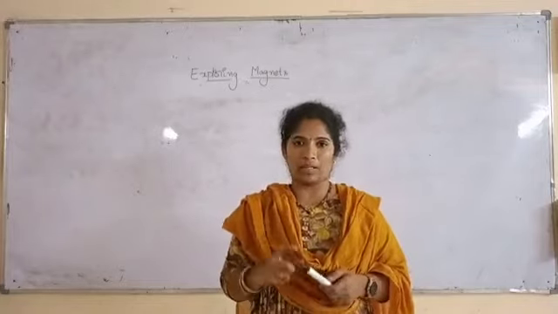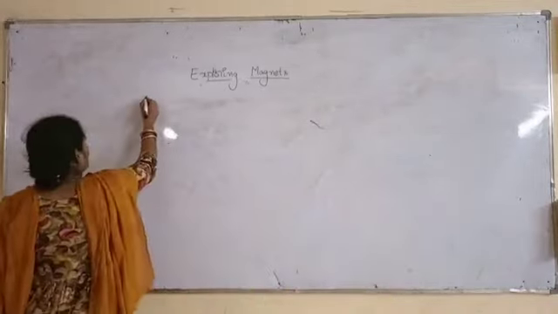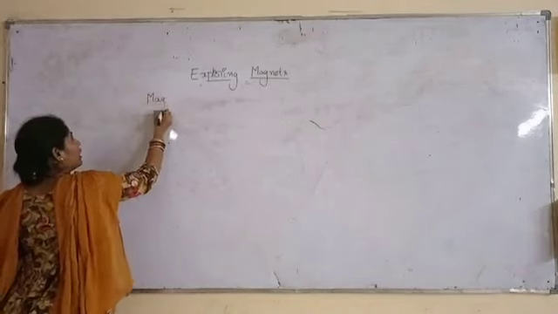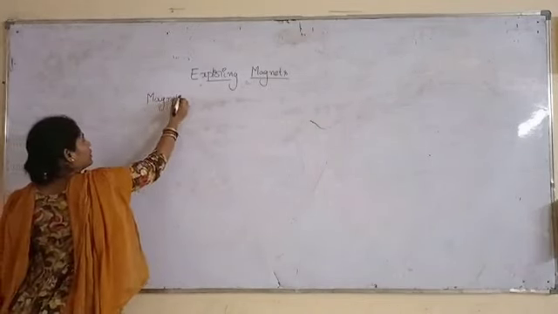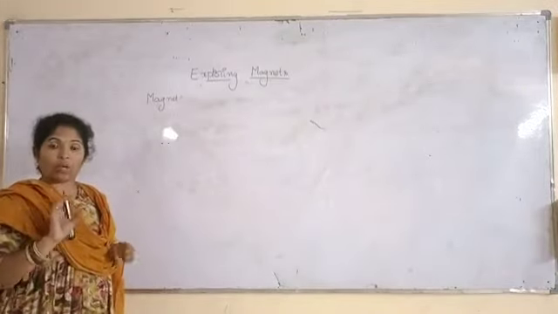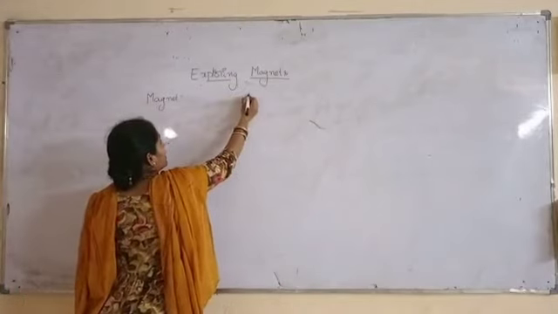What is a magnet? A magnet is a substance which attracts ferromagnetic substances.